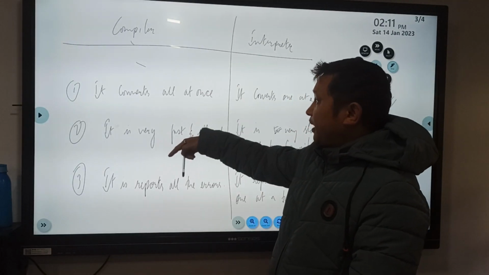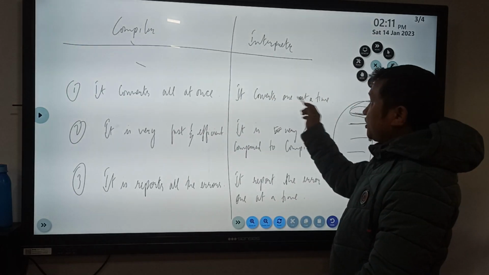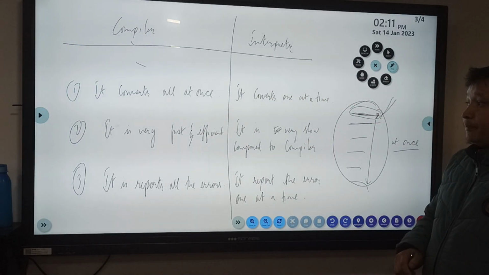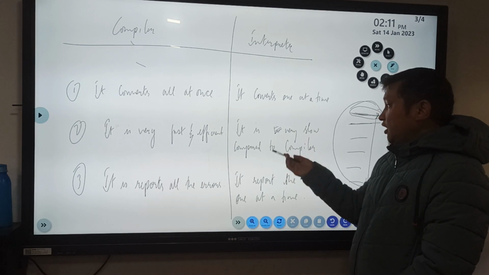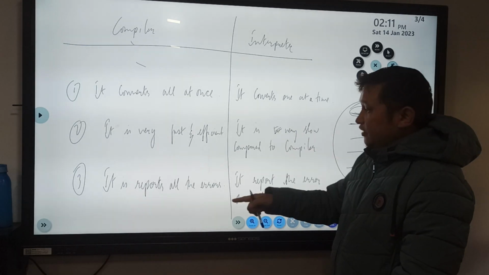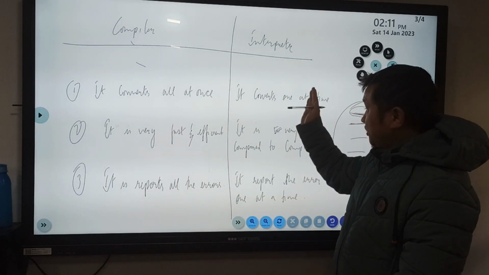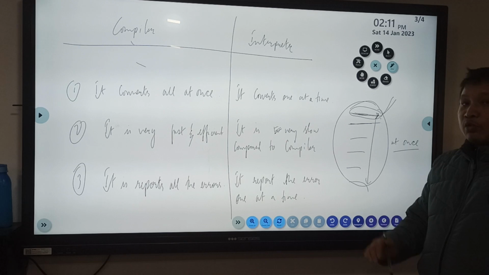language, where the compiler converts all at once, whereas the interpreter converts one at a time. The compiler is very fast and efficient. The interpreter is very slow compared to the compiler. The compiler reports all the errors if any exist, while the interpreter reports the error one at a time.